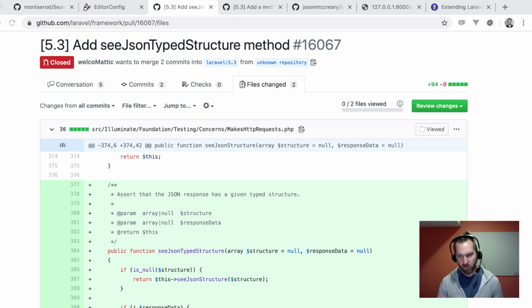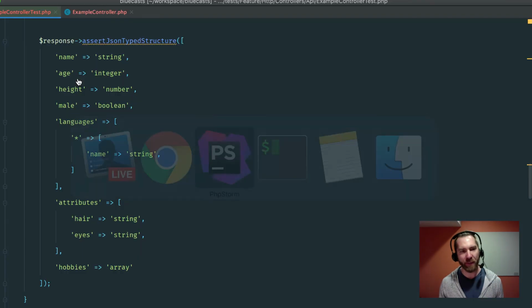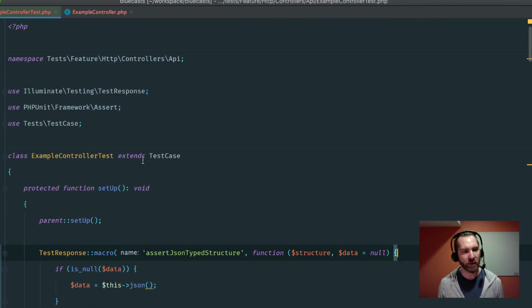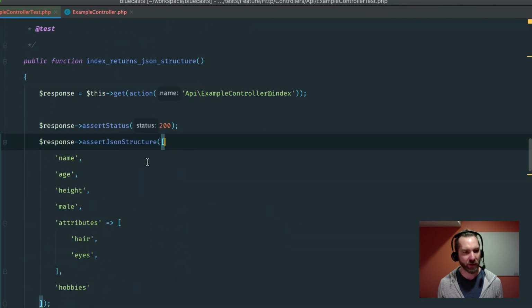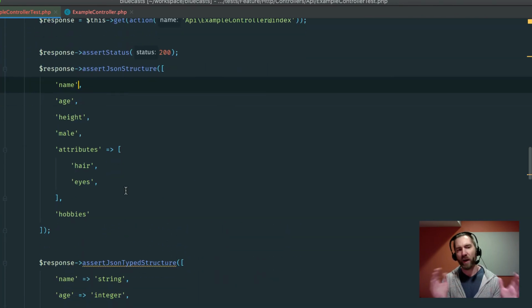So yeah, I definitely think there's an opportunity. It sounds like the people that are chiming in agree that assert array structure could have some value. And honestly, if it were me, I don't know why this original couldn't support what we have.